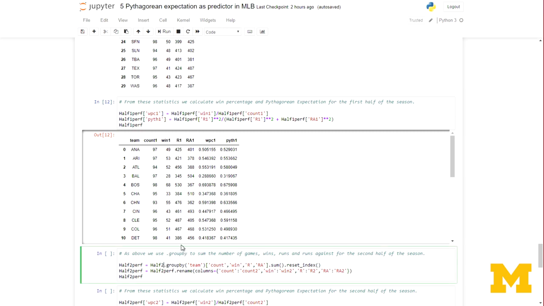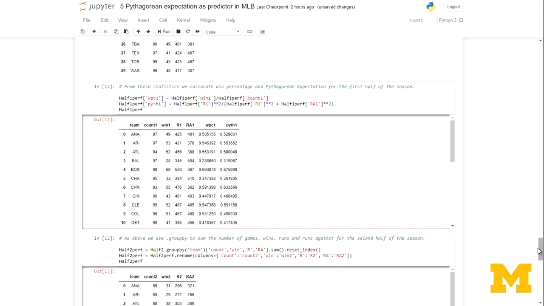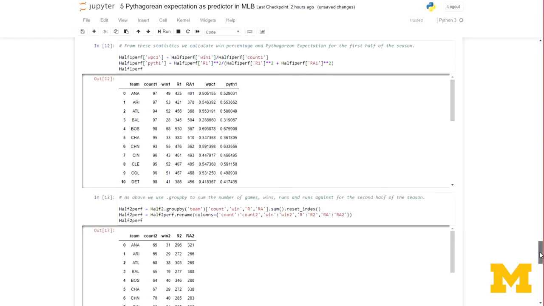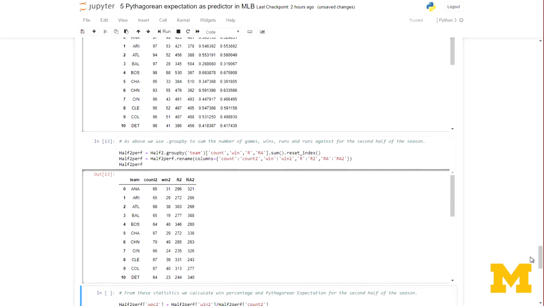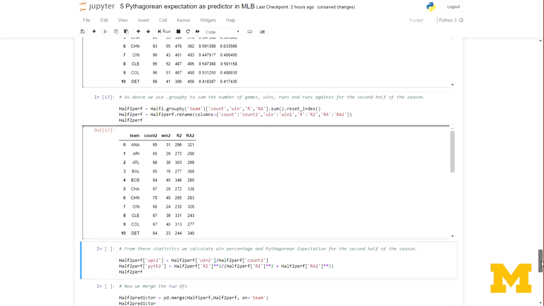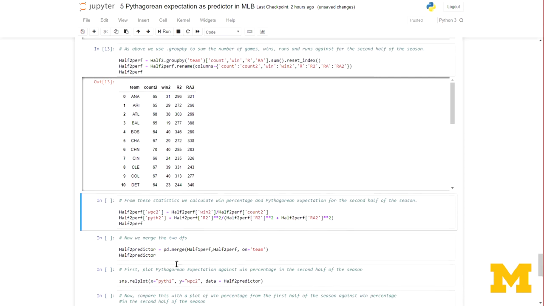So we're going to call this half 2, and that's going to be again a dot group by, where we sum the same variables: games played, the count, wins, runs scored, and runs against for the second half of the season. And we can create from that the win percentage and Pythagorean expectation for each team.